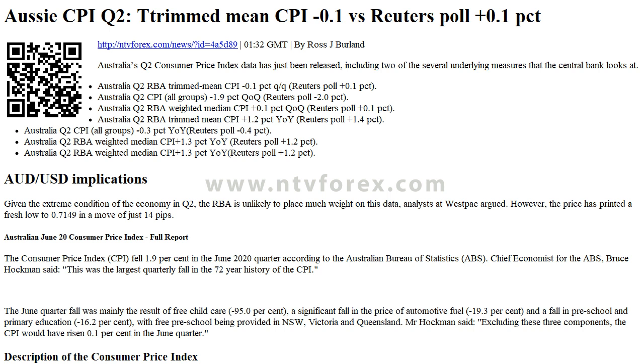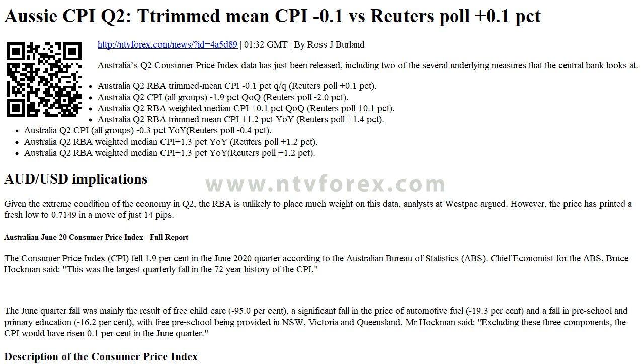Australia Q2 CPI all groups 1.9 PCT QoQ, Reuters poll 2.0 PCT. Australia Q2 RBA weighted median CPI 0.1 PCT QoQ, Reuters poll 0.1 PCT. Australia Q2 RBA trimmed mean CPI 1.2 PCT YoY, Reuters poll 1.4 PCT. Australia Q2 CPI all groups 0.3 PCT YoY, Reuters poll 0.4 PCT.